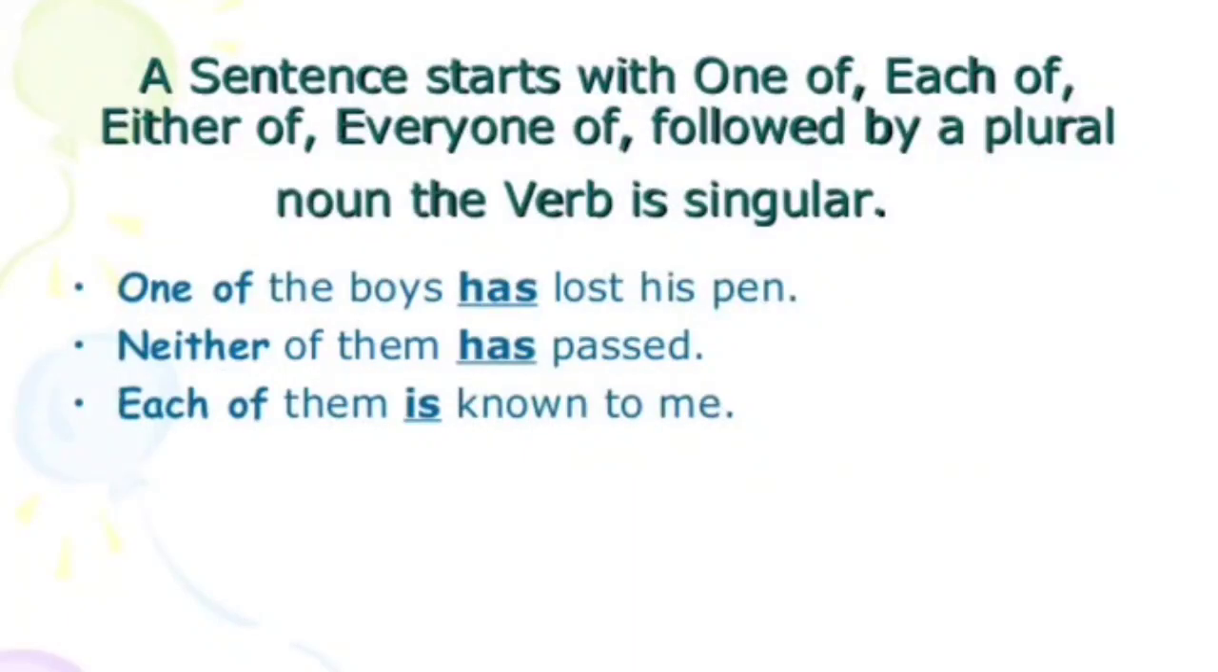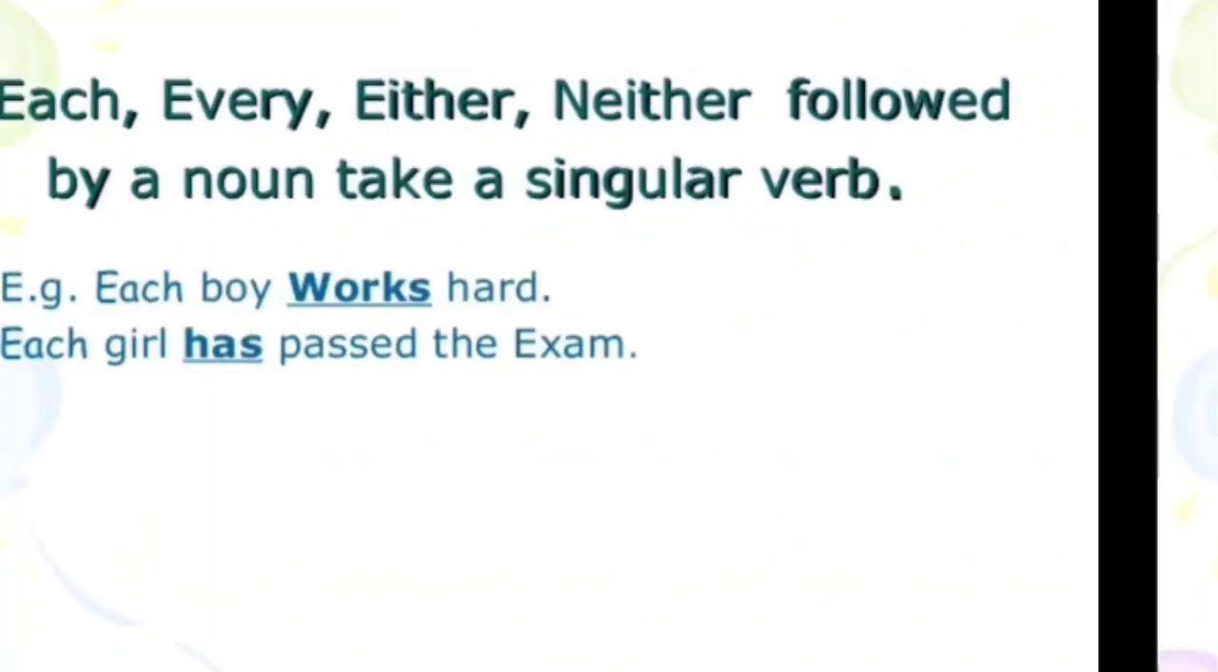Now, when a sentence starts with one of, each of, either of, everyone of, followed by a plural noun, the verb is singular. For an example, one of the boys has lost his pen. See, the verb has is singular and the sentence is beginning with one of. Neither of them has passed. Each of them is known to me.